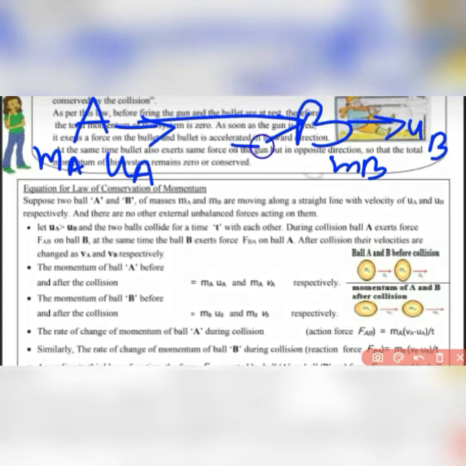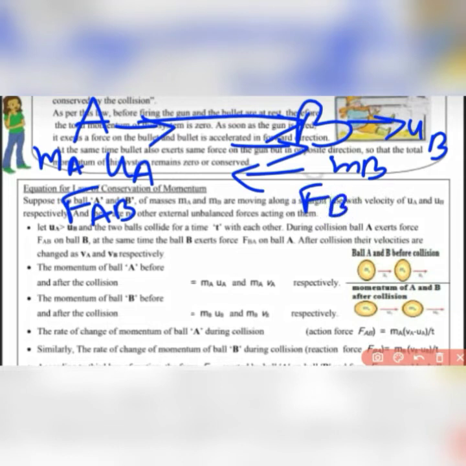Due to this, A exerts a force on B and B in return exerts a force on A. So A is exerting a force Fab and B is exerting a force Fba. Now after collision the velocity changes. Velocity of A becomes vA and velocity of B becomes vB.